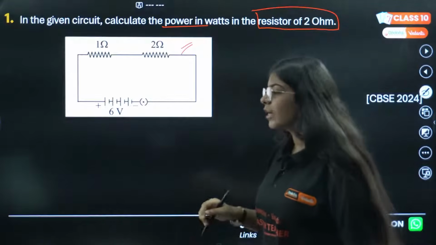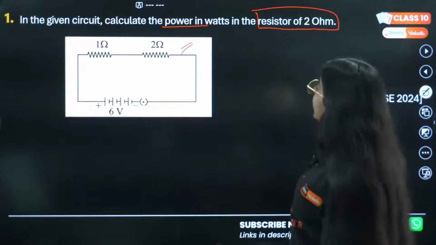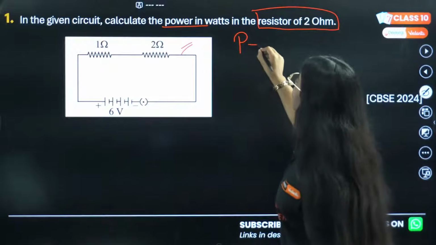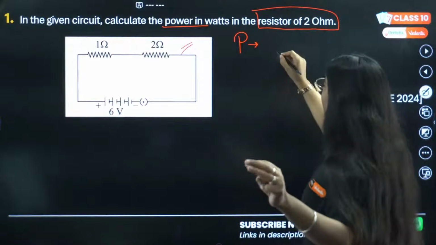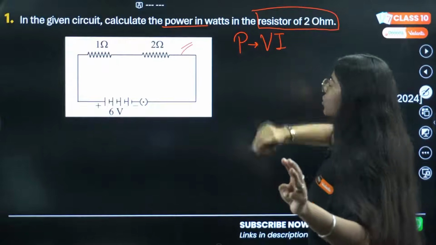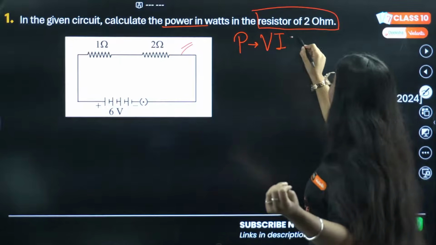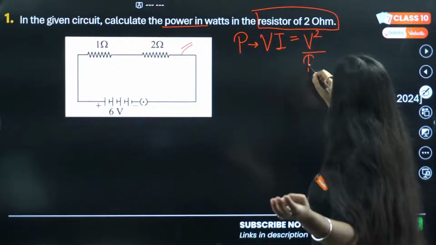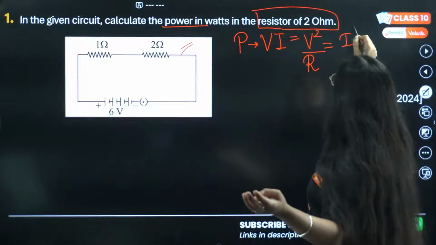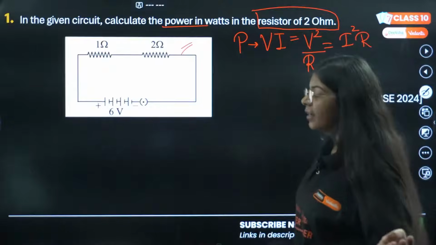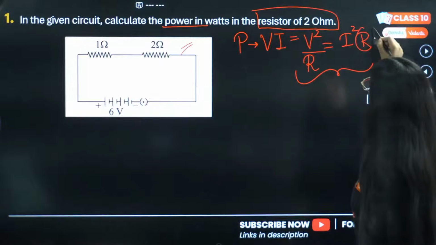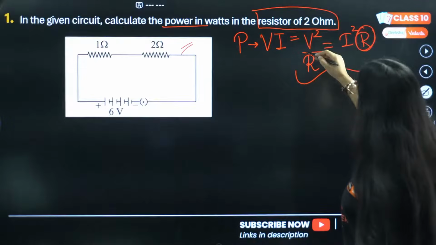let's calculate this. Calculate the power in watts. So we need to calculate the power. Now power has 3 formulas. First is V into I, which is potential difference into current. If we use Ohm's law and convert in form of resistance, that is V square by R equals to I square into R. Correct? Now in both of these cases we have resistance, but we also have voltage.